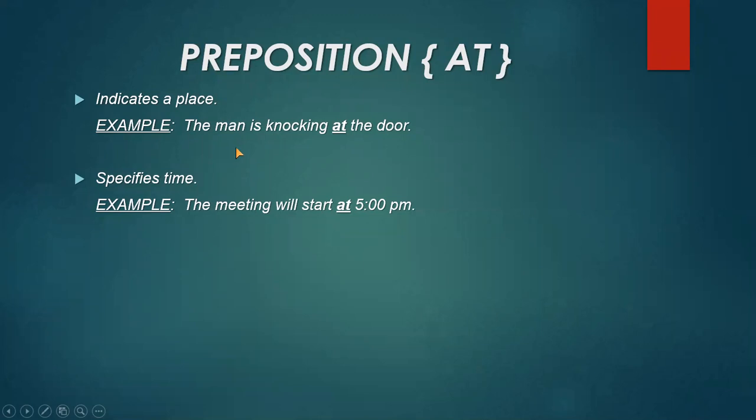The woman is standing at the stairs. This is also a place that a woman was standing at the staircase, or you can say stairs. It specifies the time as well. The meeting will start at 5 p.m. Here you can see the time has been mentioned here, and at is the preposition which is showing the relationship between the meeting, that is a noun, with the time.